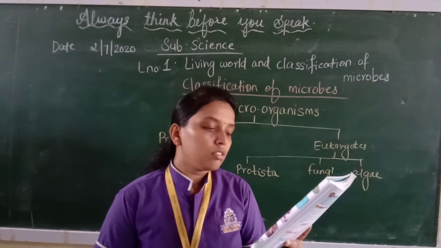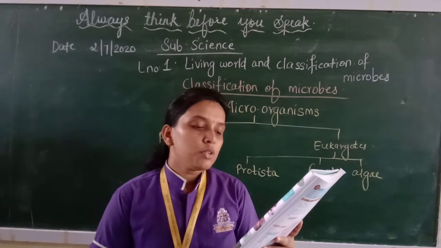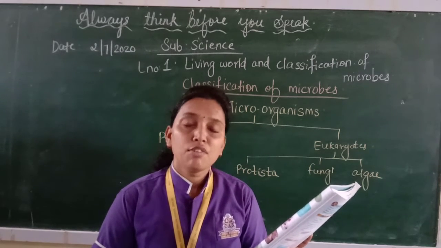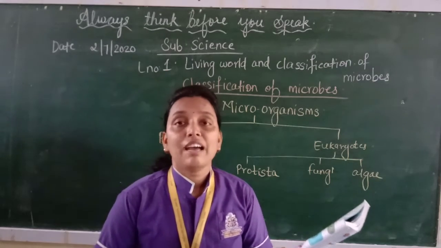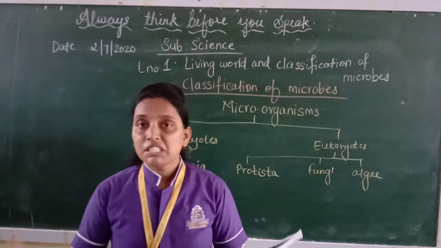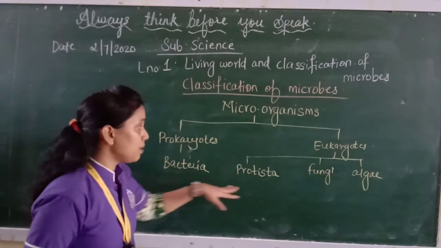Examples are Chlorella and Chlamydomonas. Very few species of algae are unicellular, made up of one cell. Most of them are multicellular, and they can be seen with the naked eyes. Here I have written bacteria, protista, fungi, and algae.